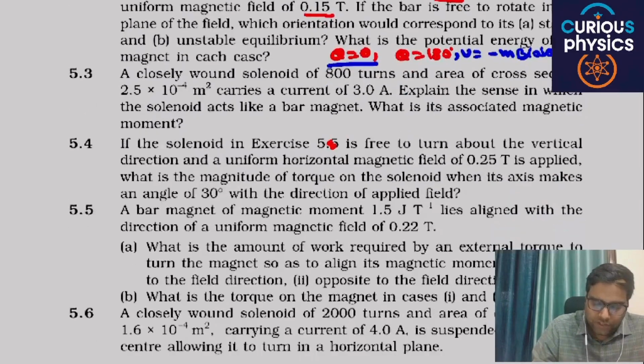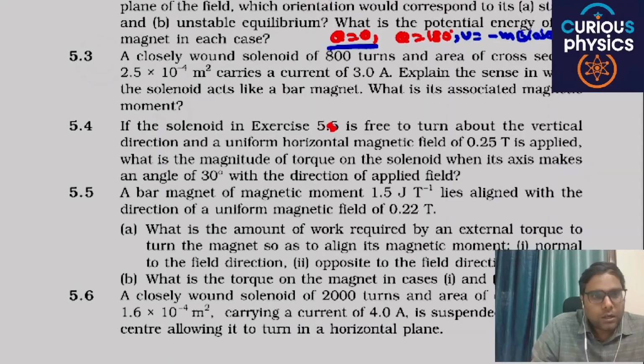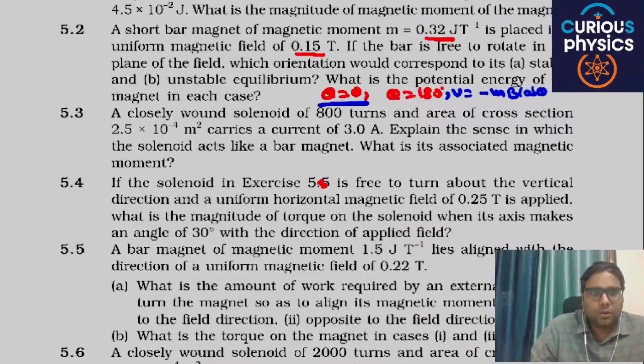Next question is 5.3. A closely wound solenoid of 800 turns and area of cross section 2.5 into 10 raised to power minus 4 meter square carries a current of 3 ampere. Explain the sense in which the solenoid acts like a bar magnet. What is its associated magnetic moment?